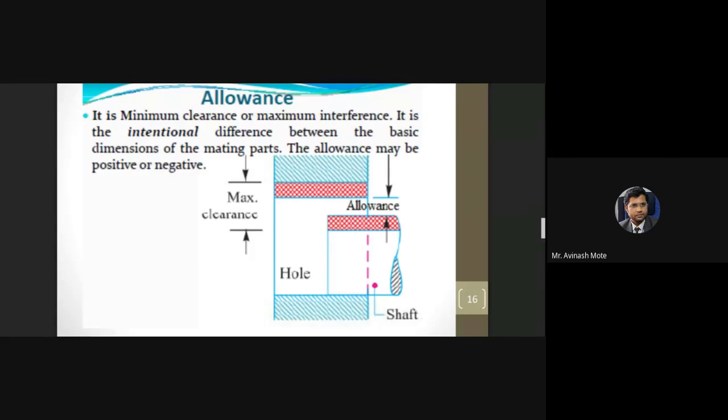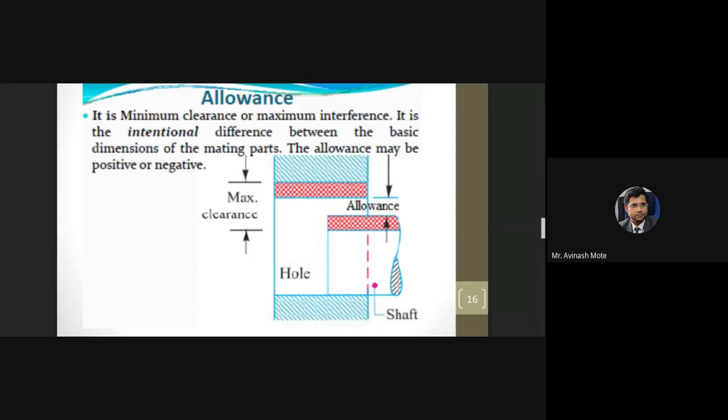It means hole size is larger than shaft size. So a gap is going to be there. That gap is nothing but the clearance. Actually it is called the clearance fit. So when the lower limit of the hole is more than the upper limit of the shaft, it is going to be a clearance fit.